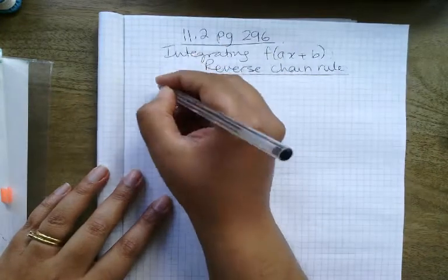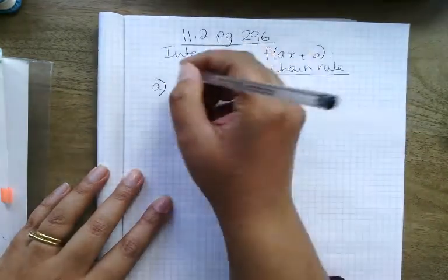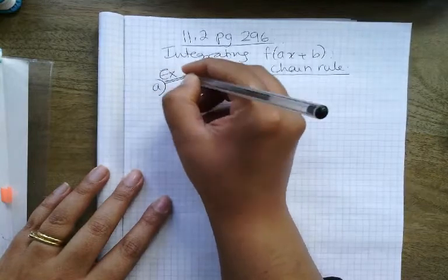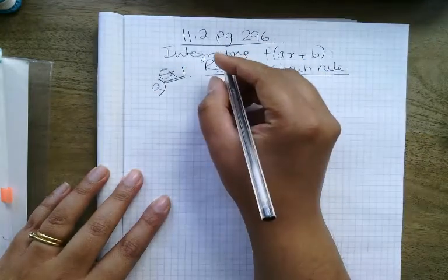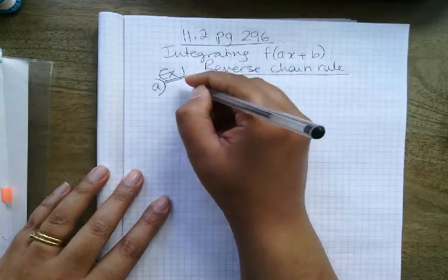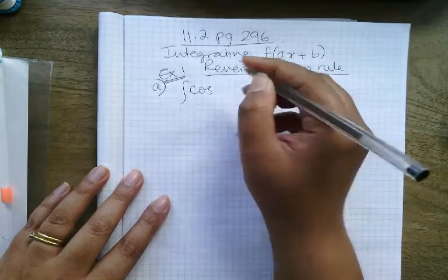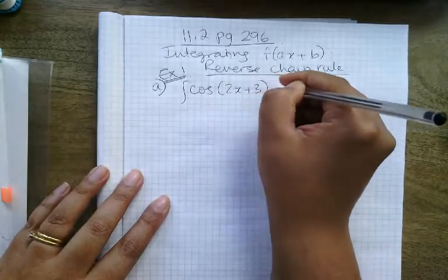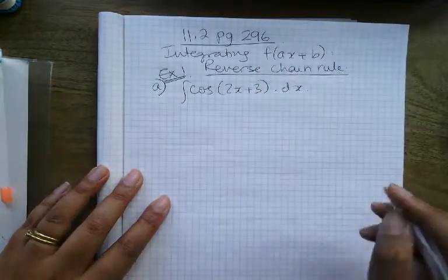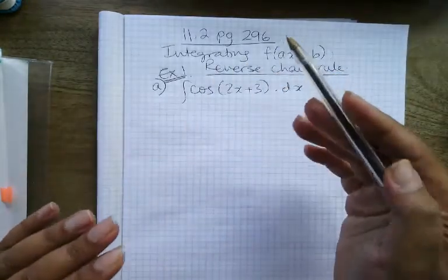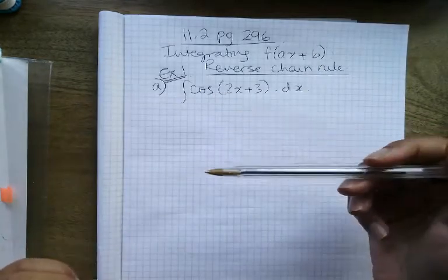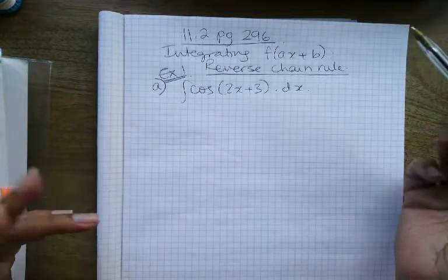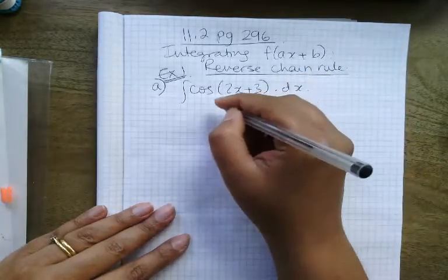Okay, so the first example then, and this is on page 296, example 3, but I'm going to call it example 1. Our function is cos, so we're asked to integrate cos(2x + 3) dx. Now I always integrate these types of functions using substitution, or you can call it reverse chain rule. So what I start with